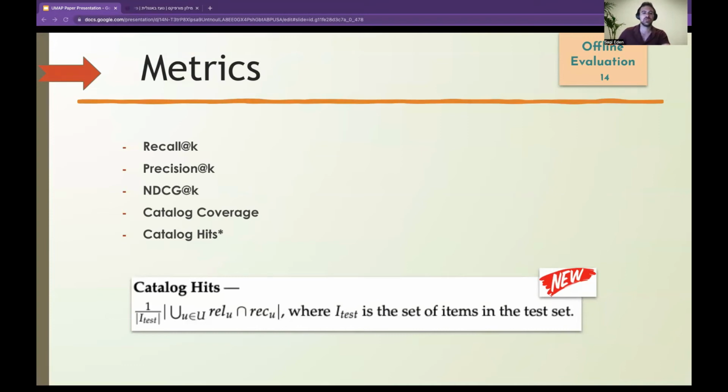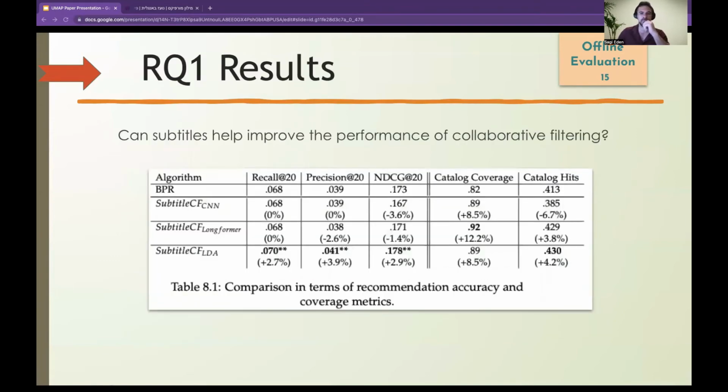The motivation for that was that a popularity-biased recommendation system, which recommends the same popular items, can achieve high accuracy with full coverage. But we wanted to test the coverage of the relevant items recommended, to test how well the recommendation system recommends a various set of items. So the metric calculates the proportion of the relevant items in the test set that were recommended to users divided by the total number of items in the test set.